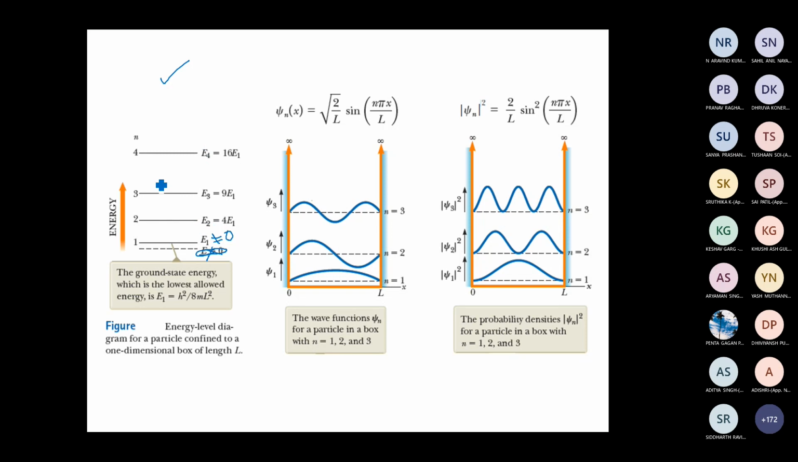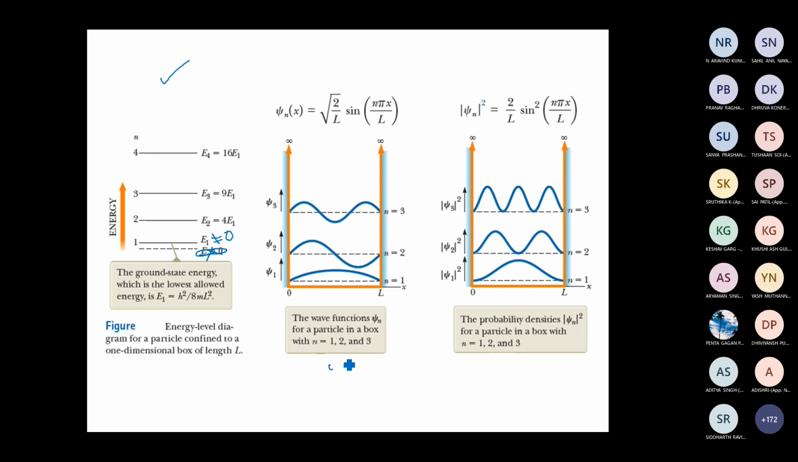While you draw this diagram, you have to be careful. The spacing should increase as n increases. The particle can be in an energy level E1, E2, E3, and so on, but it cannot be in a level having energy in between any two of these energy levels. The energy is quantized.